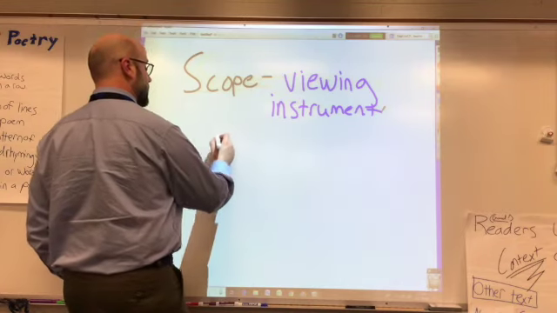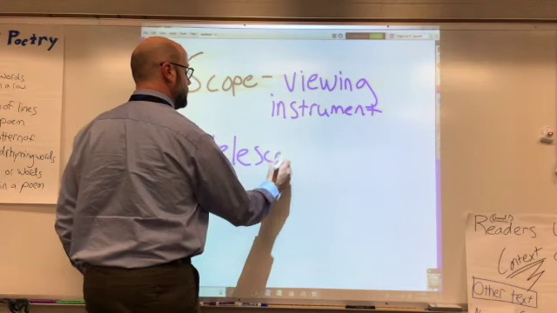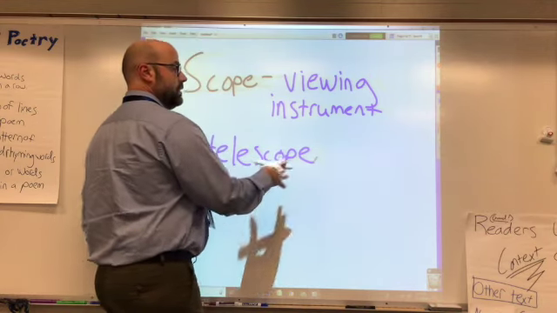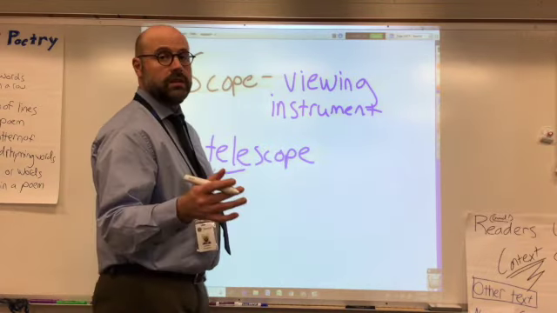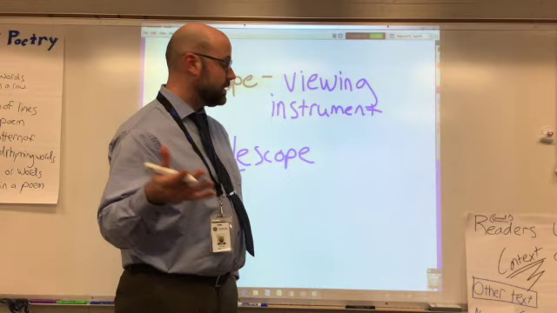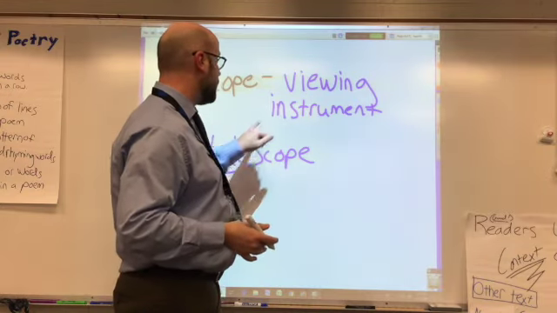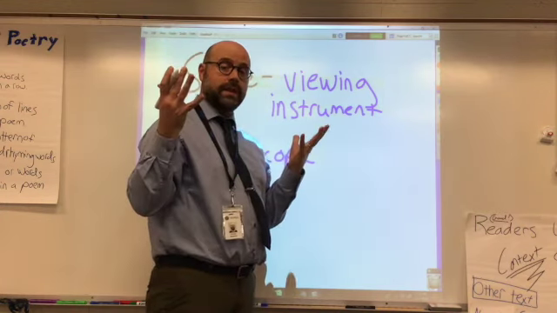So something like a telescope. Tele is not one of our roots right now, but tele is far off. And if a scope is a viewing instrument, so far off viewing instrument, a telescope is used to view far away things, right?